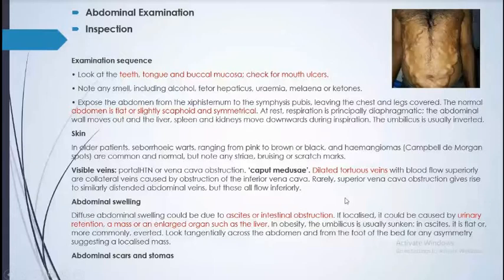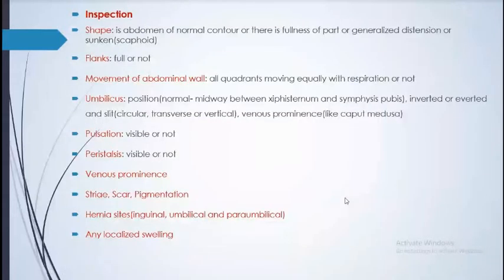We look for the shape of the abdomen, whether the flanks are full or not, movement of the abdominal wall, and the umbilicus. We see if there are any changes, whether pulsation or peristalsis is visible. In thin people with gastrointestinal obstruction, we can see peristalsis movement.